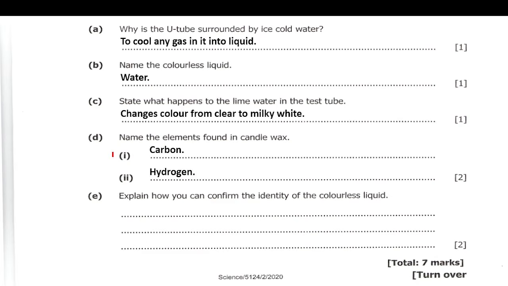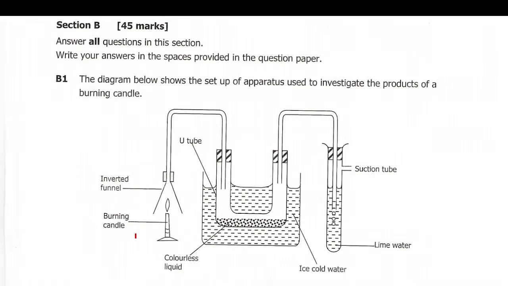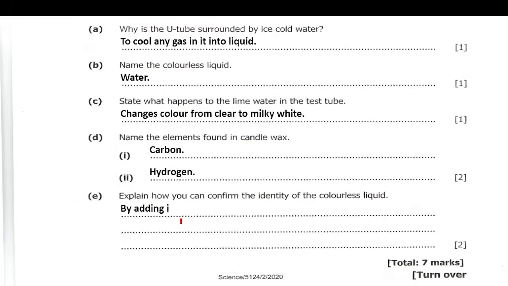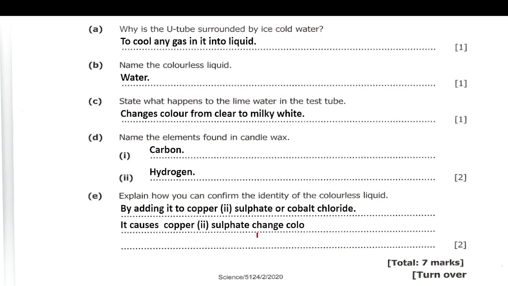How can you identify the identity of water? How can you identify this one? So, by adding it to copper 2 sulfate or cobalt chloride. We know when you add water to copper 2 sulfate, let me say anhydrous. Here I should have put something like anhydrous. So when you add it to anhydrous, meaning dry copper 2 sulfate or anhydrous cobalt chloride, what happens?